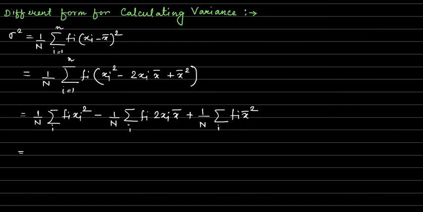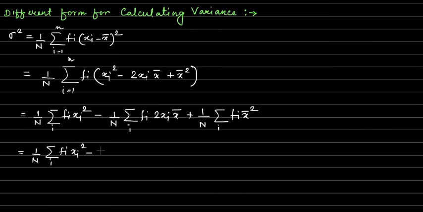Now the first term we will leave as it is, summation over i fi xi square. In the second term, this 2 and x bar are independent of the summation as they do not involve any i, so we can bring 2 and x bar out of the summation.